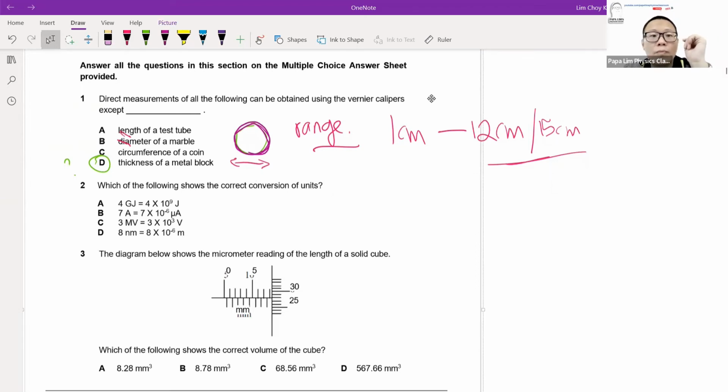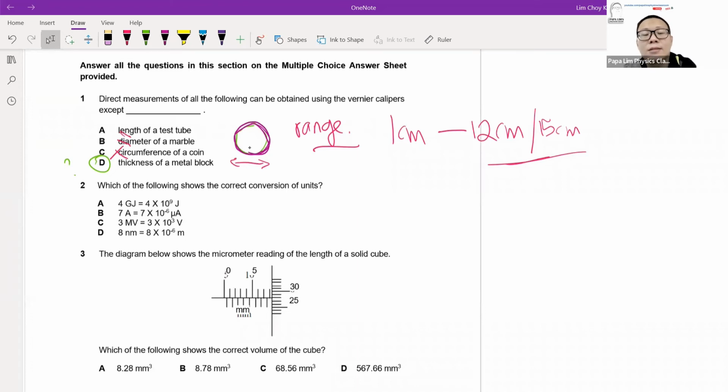It's definitely a no-no. But as compared to the thickness of the metal block, there is still a chance of it being possible using the vernier caliper to measure the thickness of the block, provided the thickness of the block falls within a 12 cm or 15 cm range. So it is still a possibility. But definitely for C, the circumference is confirmed a no-no.